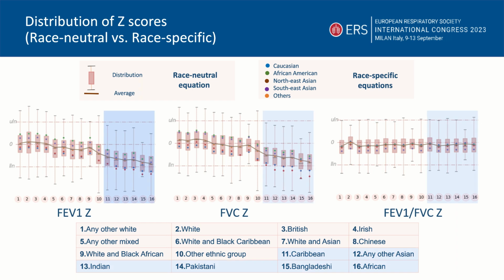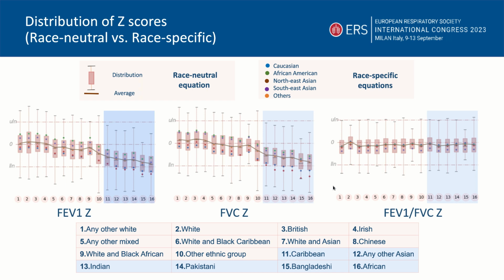The second and the most important thing to see in this graph is to look at ethnicities from 11 till 16, which include Caribbean, Indian, Pakistani, Bangladeshi, African, and other Asians. In these populations, we can see that FEV1 and FVC are significantly lower compared to other populations.